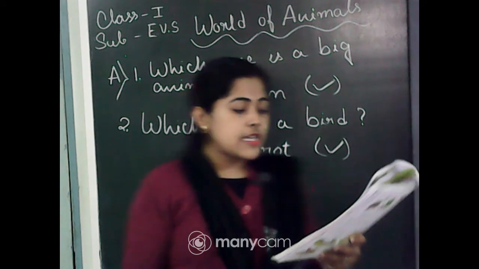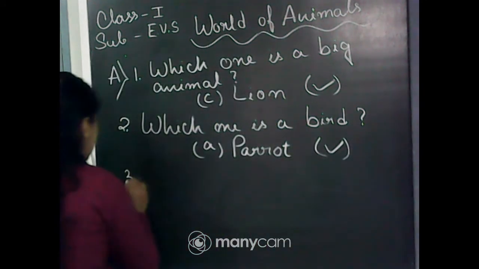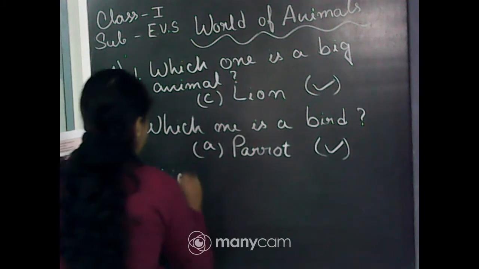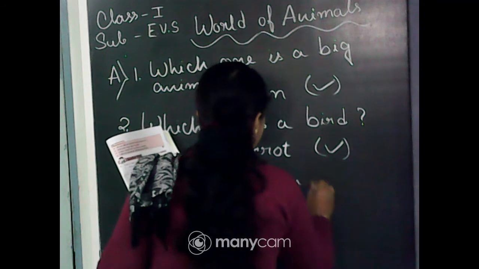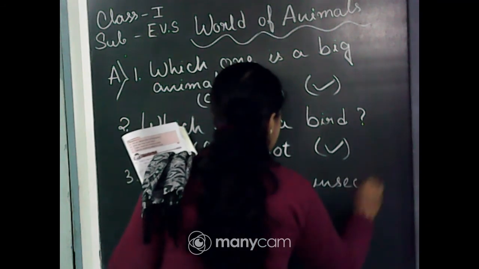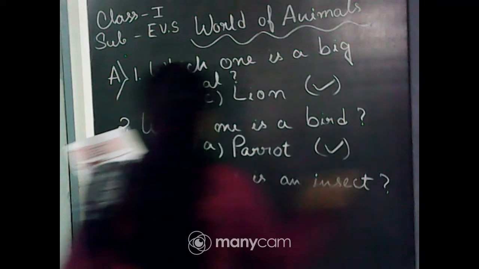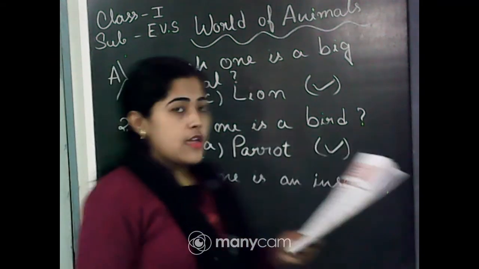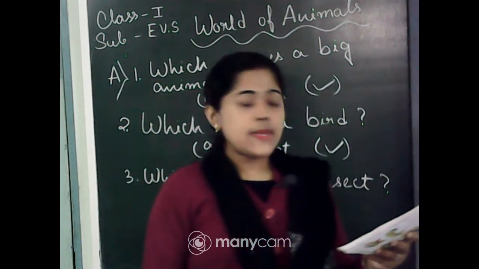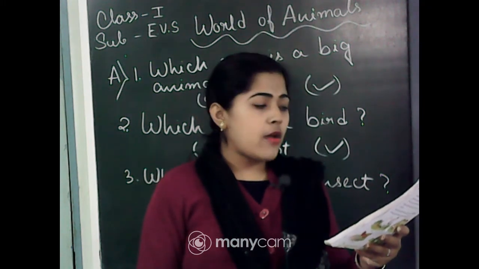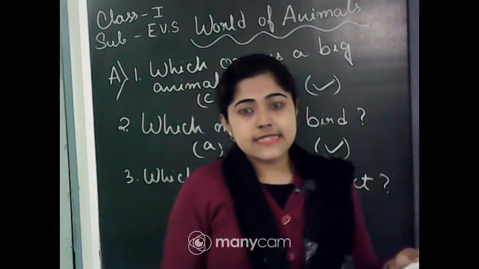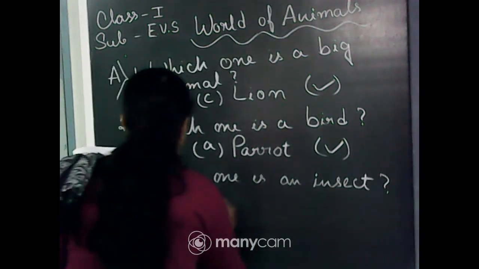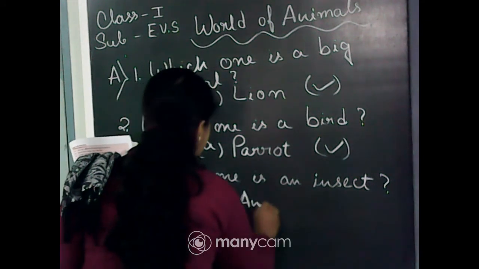Okay. So next is question 3. Which one is an insect? Option A parrot, option B ant, option C peacock. So parrot and peacock are birds. So ant is an insect. So option B ant is the correct answer.